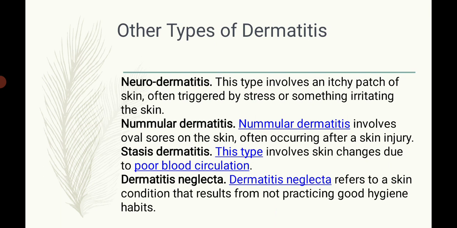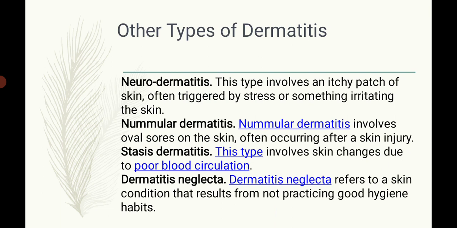Some other types of dermatitis include neurodermatitis. This type involves itchy patches of the skin which are often triggered by stress or sometimes by irritating the skin. Then the next is nummular dermatitis. It involves oval sores on the skin, often occurring after a skin injury.